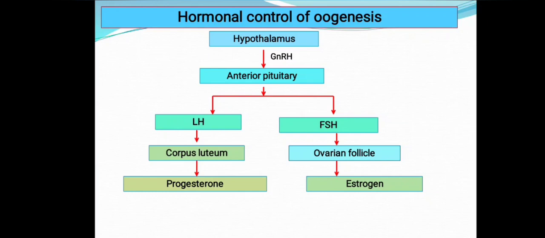Now, the produced progesterone and estrogen maintain the endometrium of the uterus during the menstrual cycle. Endometrium maintenance is very important during this menstrual cycle, which is very much necessary for the implantation process. So this is how the hormonal control of oogenesis can be explained by seeing the flow chart.